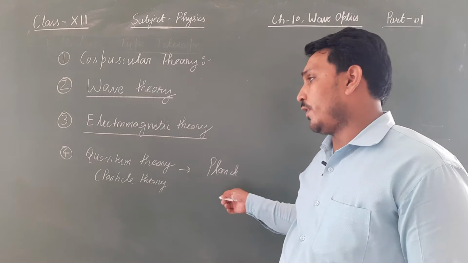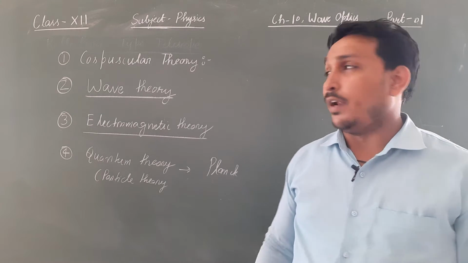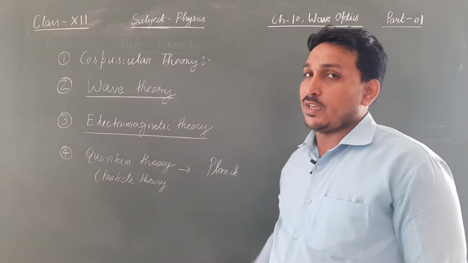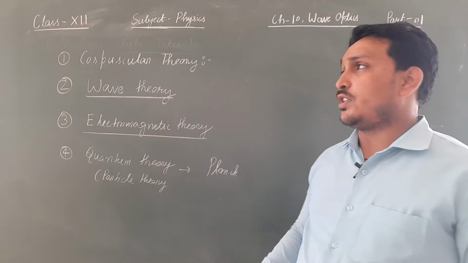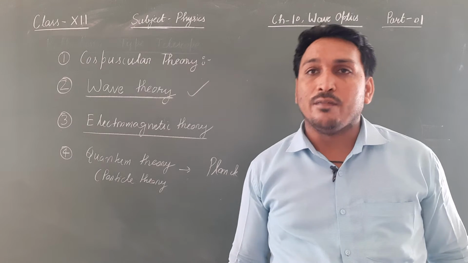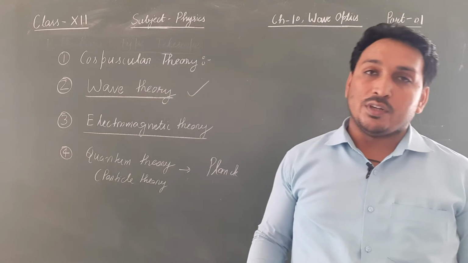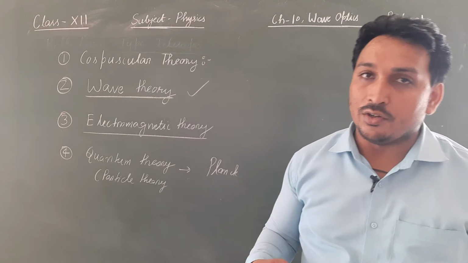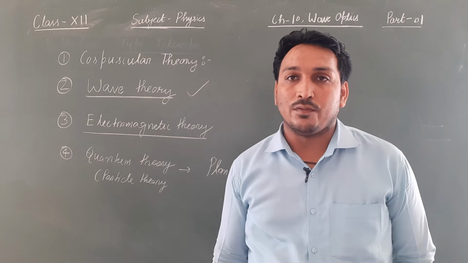The photoelectric effect or quantum theory emphasizes particle theory, and Huygens wave theory emphasizes that light travels in the form of a wave. Is it clear? So in this chapter we'll deal with the wave nature of light, the wave theory given by Huygens. First we need to understand the important terms required, and then we will move to the wave theory of light.